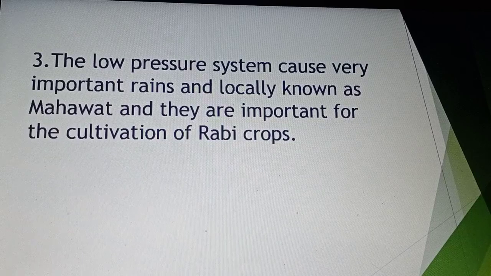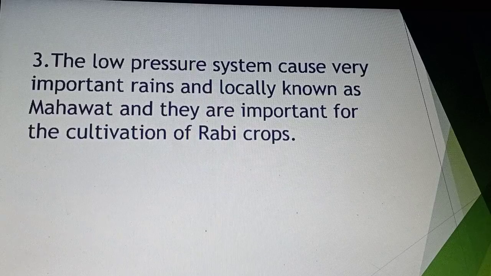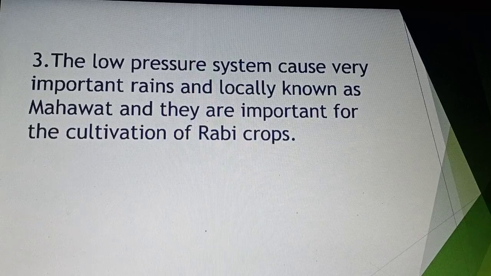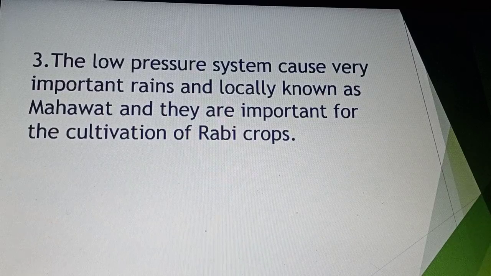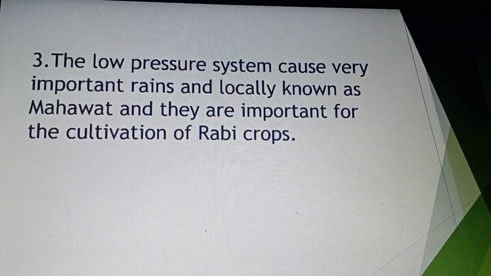In the rain system it is called Mahawat during the winter season, and Mahawat rains are very important for the cultivation of the Rabi crop. So these are the features of the cold winter season. The winter rain due to the low pressure is called Mahawat, and it is very important for the Rabi crops.